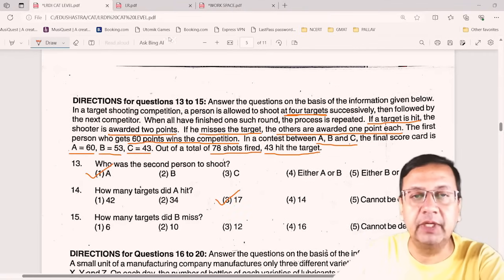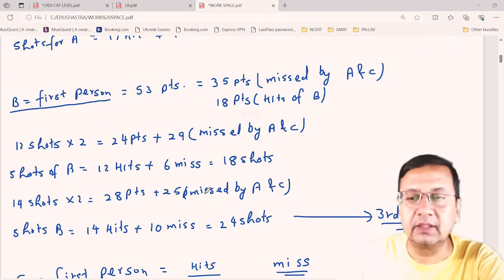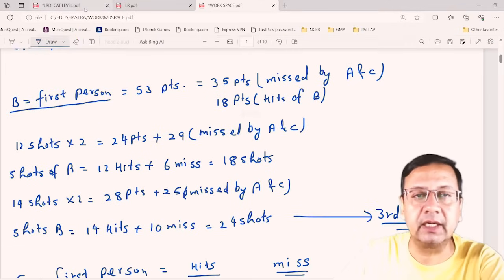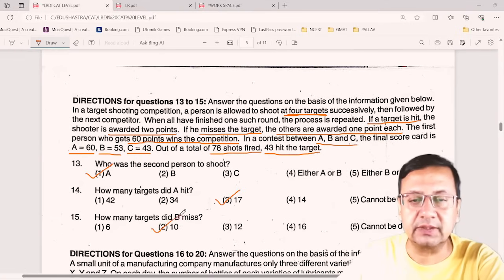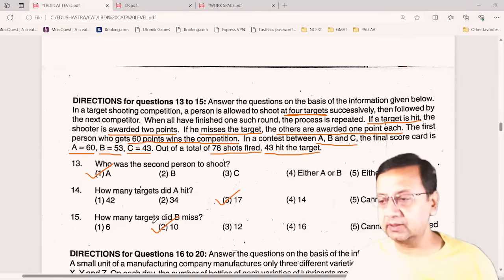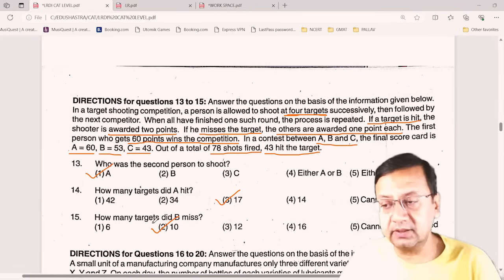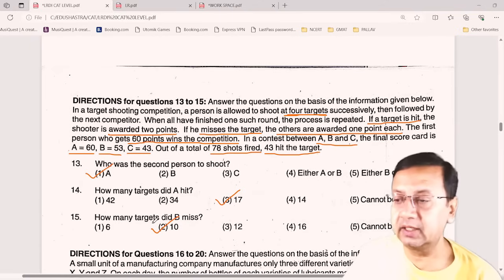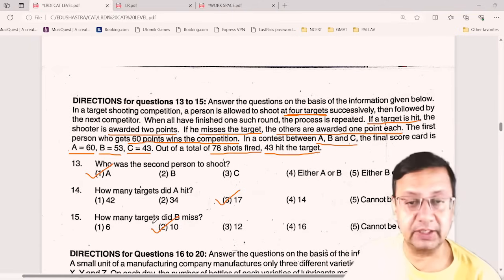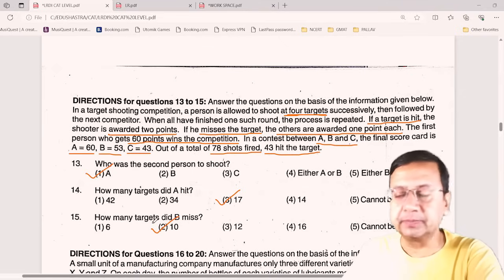How many targets did B miss? B is the third person and is missing 10 targets. So this is the second option, right? So this way I am getting all my answers. So the answers you shared earlier are a little not correct. There are some corrections required. So this is the way.